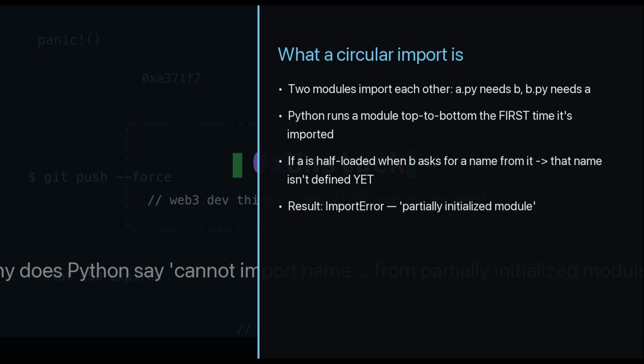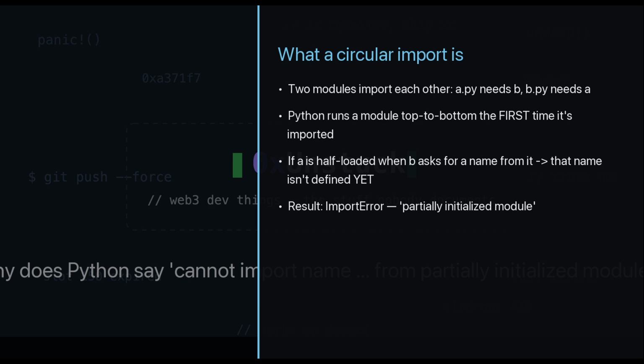Let's go. First, the theory. Imagine two files that depend on each other. a.py needs something from b.py, and b.py needs something from a.py. Here's the key fact about Python. The first time you import a module, Python runs that file from top to bottom to build it. Now, if A is halfway through loading and it imports B, and B immediately tries to grab a name from A, that name hasn't been created yet because A isn't finished. Python won't wait, it raises an import error and tells you the module was only partially initialized.